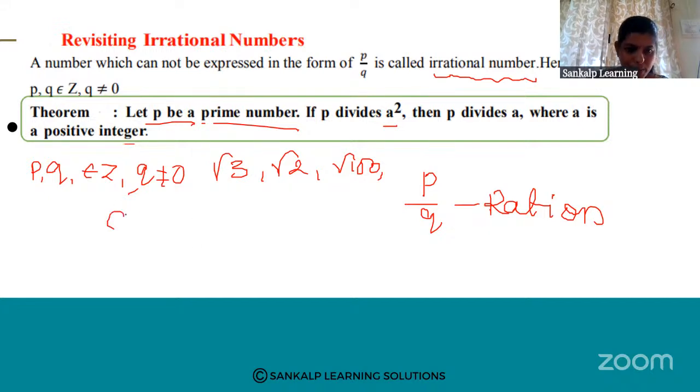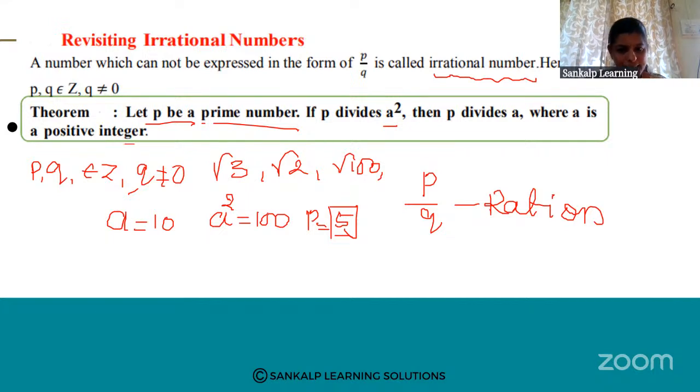For example, if I take a equal to 10, then a square is 100. If I take p equal to 5, 5 is a prime number. What is our theorem?